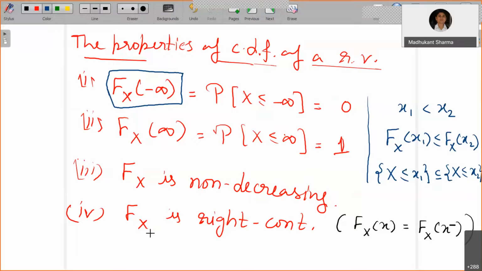The last property attached with it is that F_X is going to be right continuous: F_X(x) is equal to F_X at x minus. Okay, that you can verify. Okay, right.